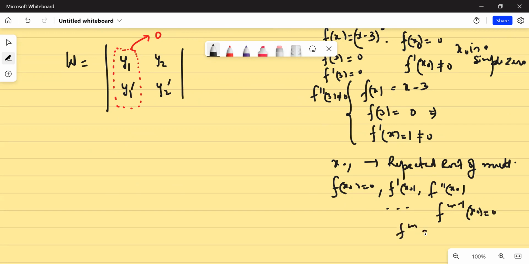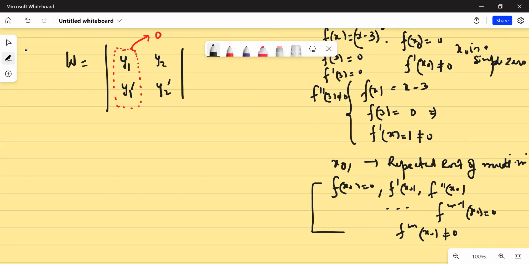But the mth derivative at x naught cannot be 0. Here the dash, double dash, m minus 1 and all those represent the order of the derivative. If this is the case, then I'll write that x naught is a repeated zero of multiplicity m.